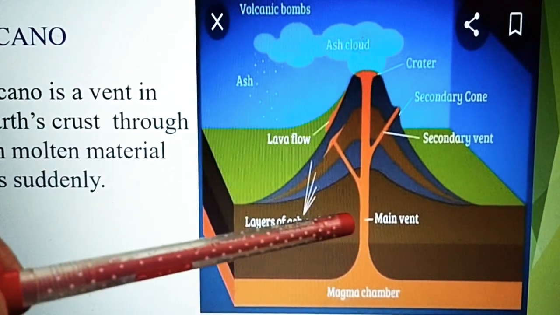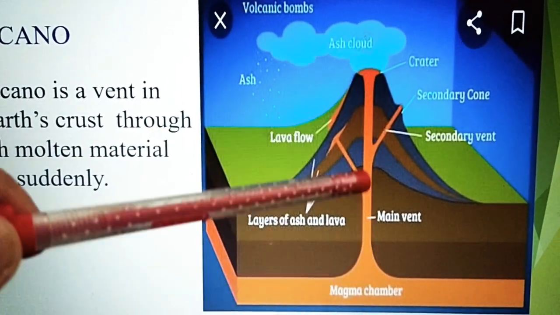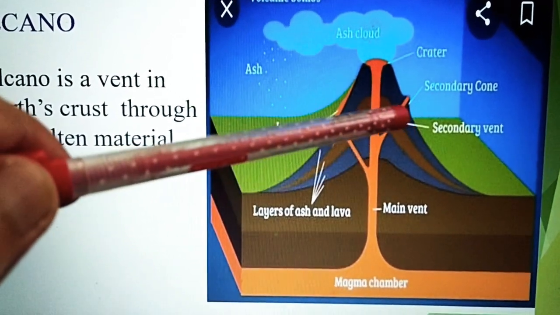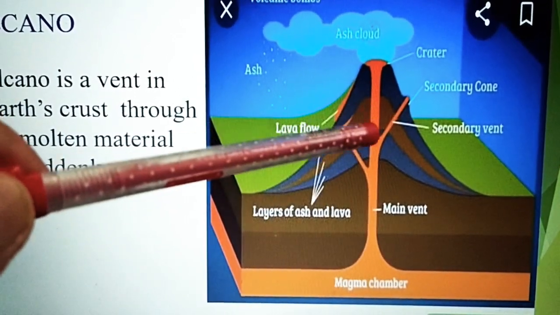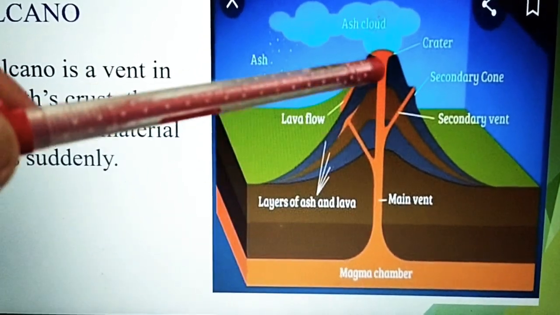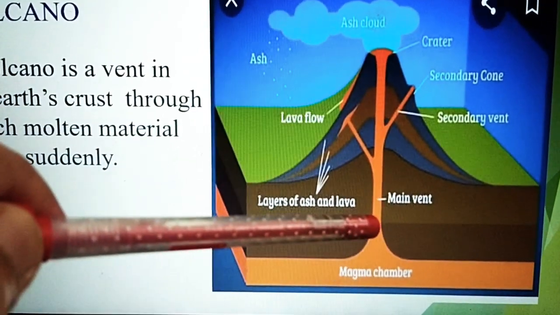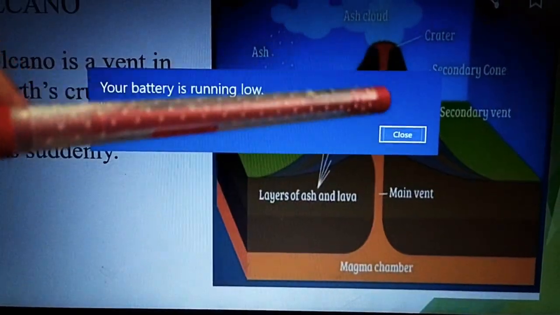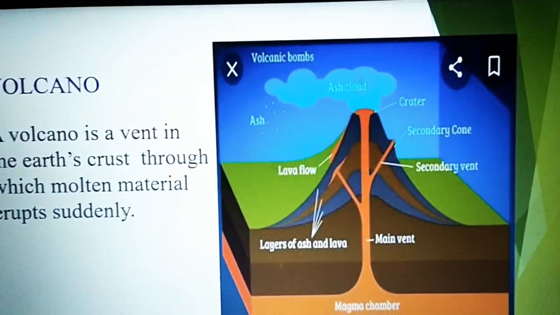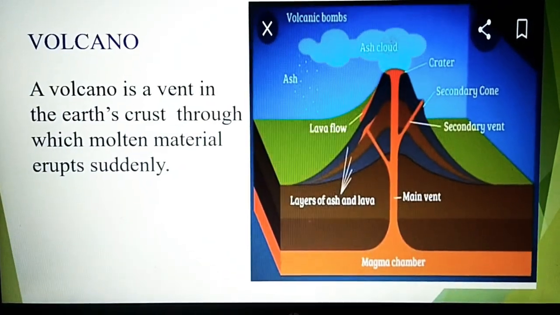On the volcano, there is one main vent and some other vents known as secondary vents or secondary cones. Magma also erupts through the secondary vent, but the main vent erupts most of the magma or lava. So this is a volcano.